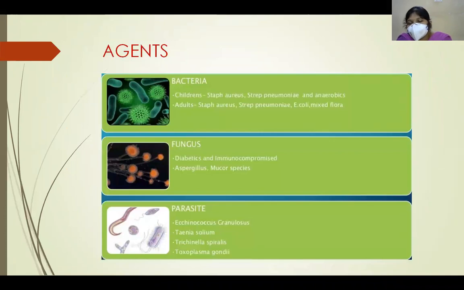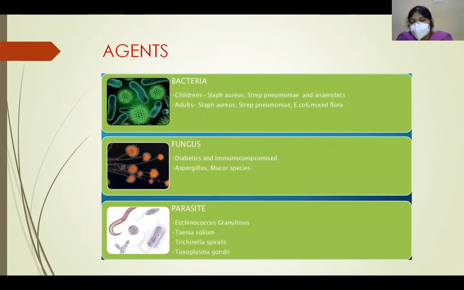Coming to agents causing orbital cellulitis. Most commonly, bacterial infections are common. In children, Staph aureus, Streptococcus pneumoniae, and anaerobes are common. In adults, Staph, Strep, E. coli, and mixed flora is common.